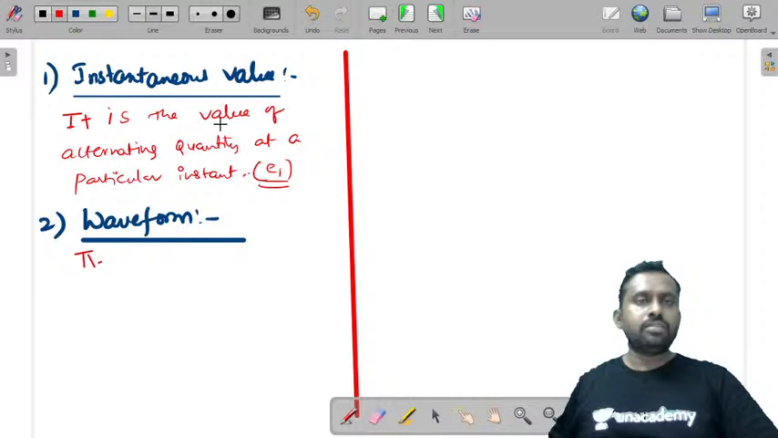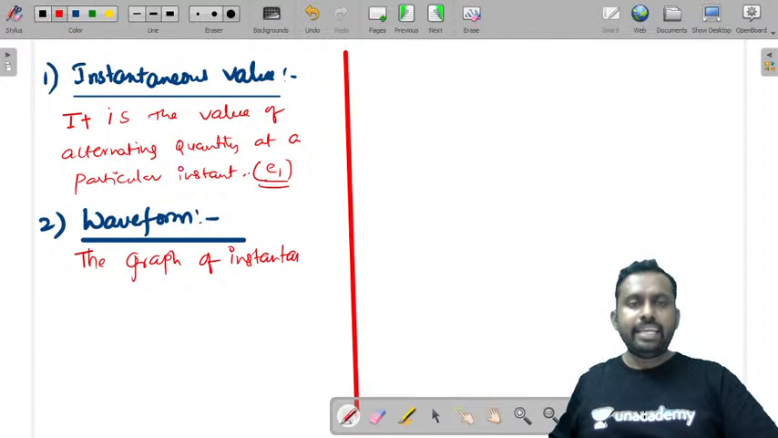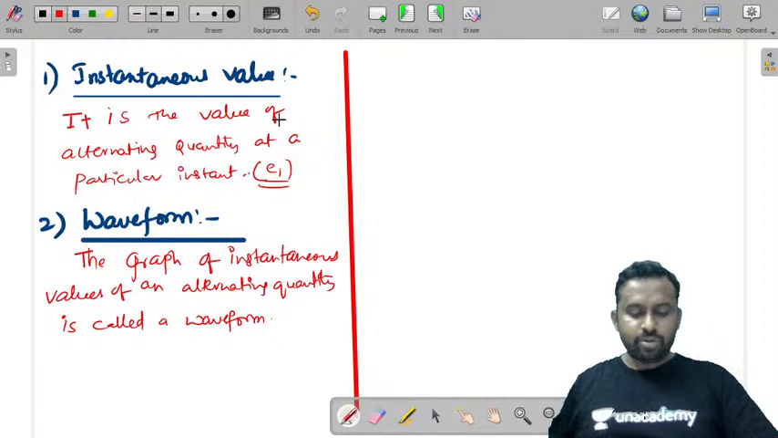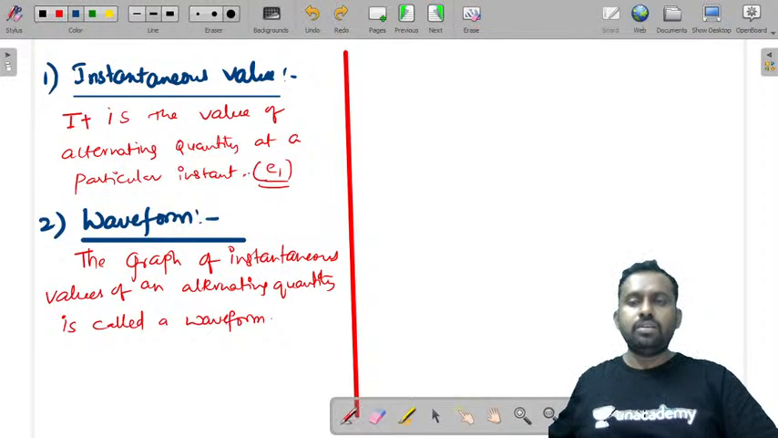the graph of instantaneous values of an alternating quantity is called a waveform. The waveform that you draw with the instantaneous values is called a waveform.